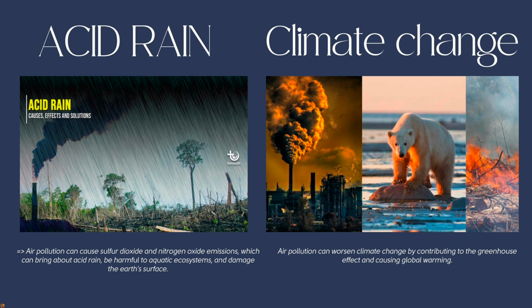The second one is climate change, in which air pollution can worsen climate change by contributing to the greenhouse effect and causing global warming. This can lead to a negative effect like melting glacier, rising sea level, and more frequent extreme weather events.